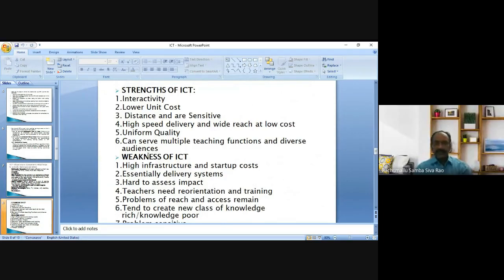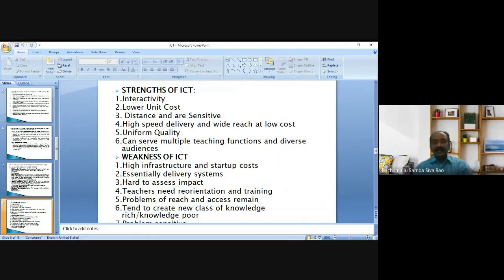For that, a teacher has to know what the strengths of ICT and the weaknesses of ICT are, in order to integrate the technology successfully in the teaching learning process.